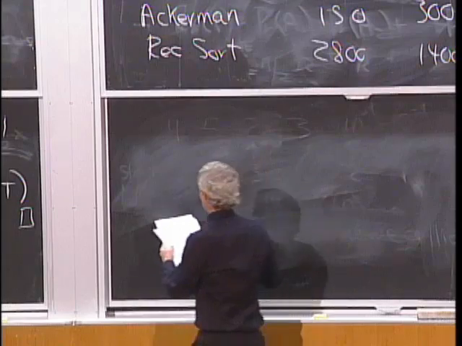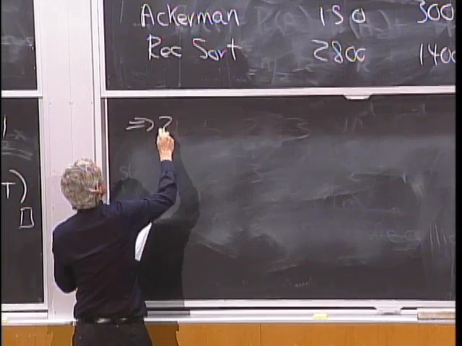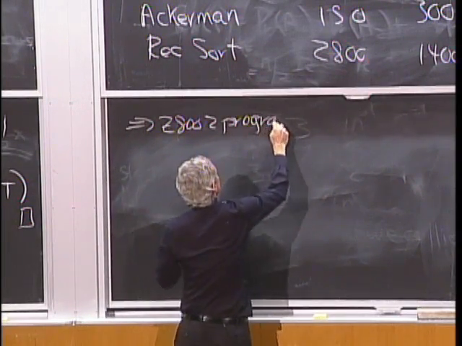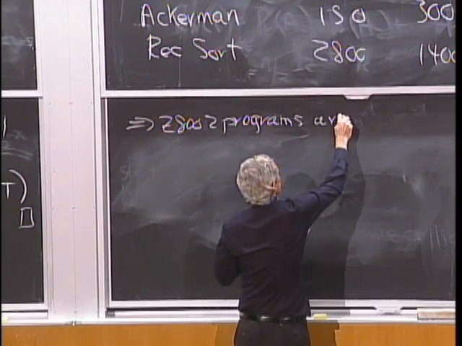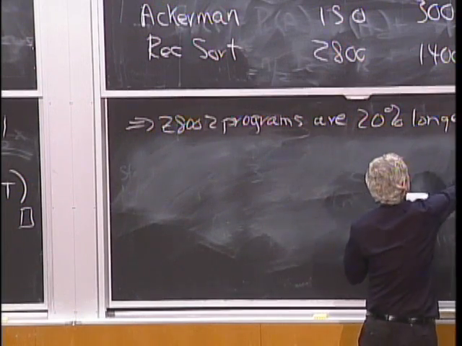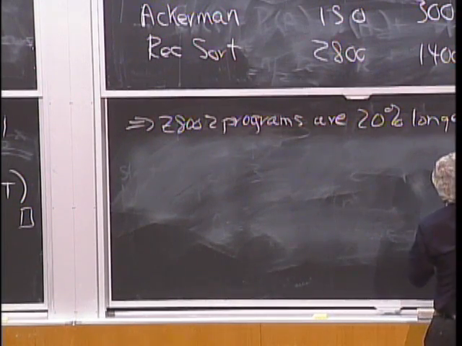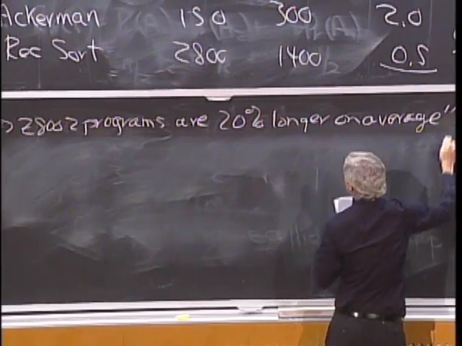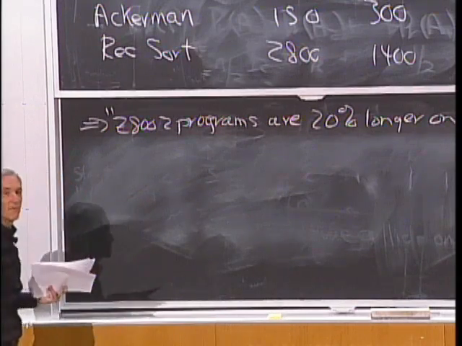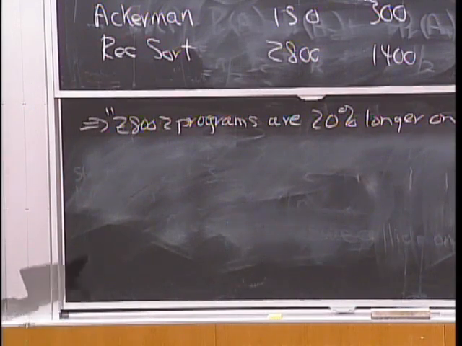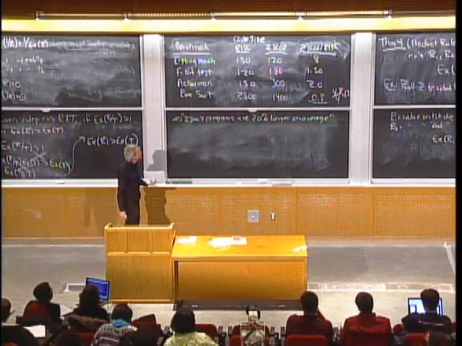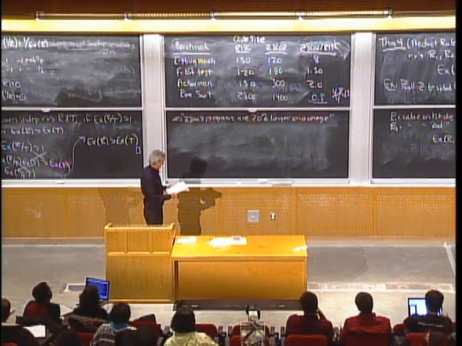So they concluded that Z8002 programs are 20% longer on average. Okay? Everybody understands the reasoning why, right? Take the ratio of all the test cases, average them up, and you get the average ratio. All right?